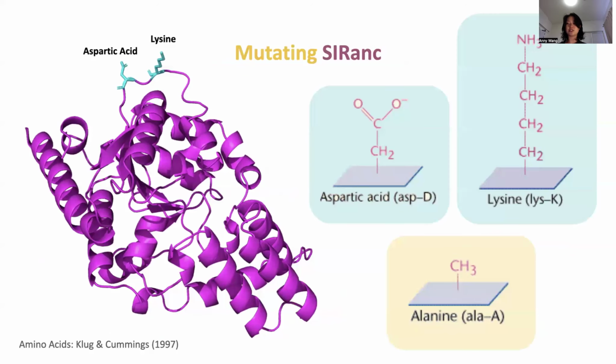We then generated mutations converting the matching amino acids, which were lysine and aspartic acid, which are charged and able to hydrogen bond, to the nonpolar amino acid alanine to disrupt potential protein-protein interactions. Here, we use a version of SIRanc, where the two tails are truncated off, as they may impede structural analysis further down the line.